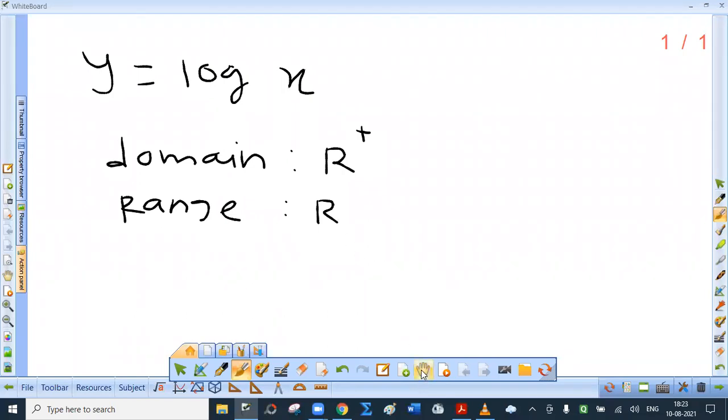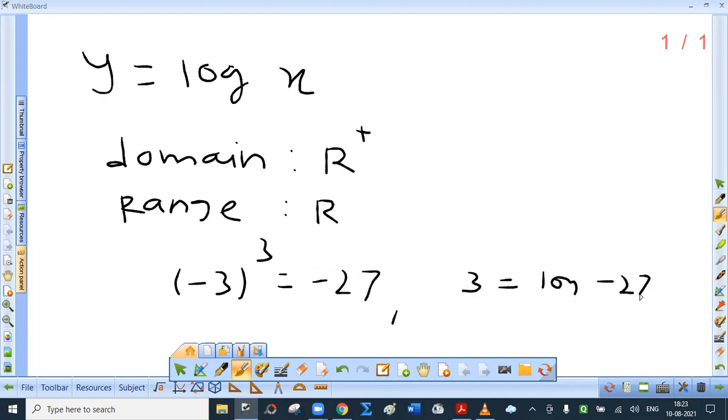Set of real numbers. Some students argue that minus 3 cube is minus 27. This argument is correct. But then they say that, so log minus 27 to the base minus 3, why can't this be 3? The reason is simple. Logarithm is defined. See the word defined. Logarithm is defined if and only if the base is greater than 0, not equal to 1.